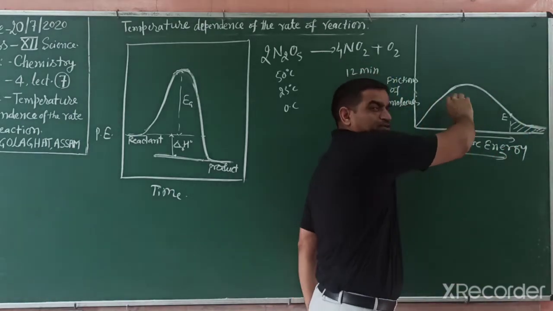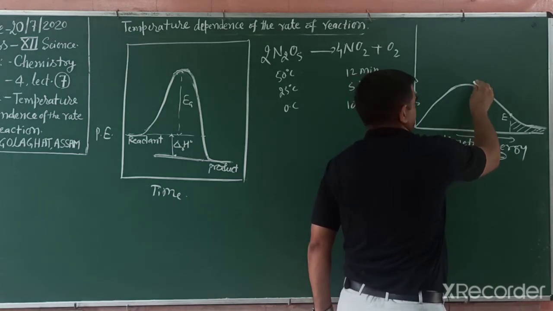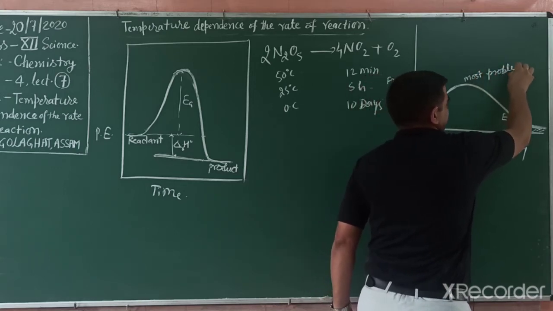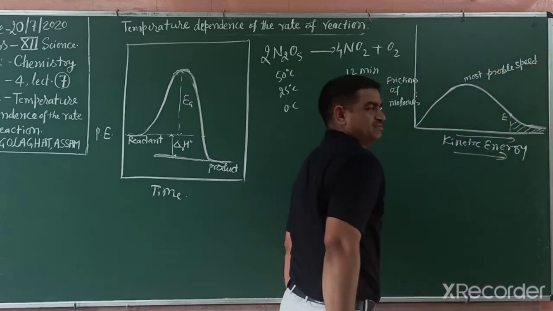And this height of the graph is known as most probable speed. This one is known as most probable speed.